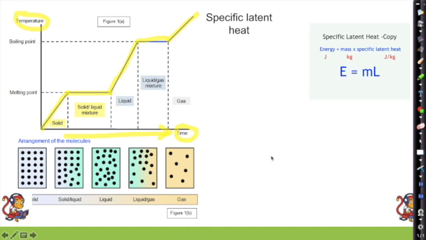Now these flat parts here are where energy is being supplied to change the state. So the energy is being supplied to change the solid into a liquid. The temperature is not changing at that point, but it is changing state. And the same up here. Energy is still being provided, but the temperature is staying the same.